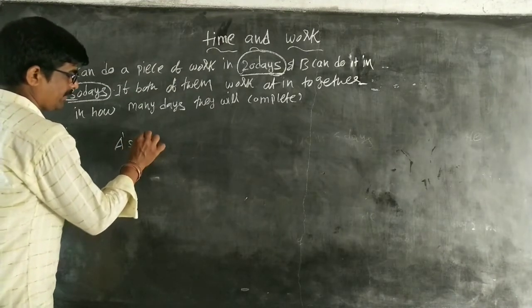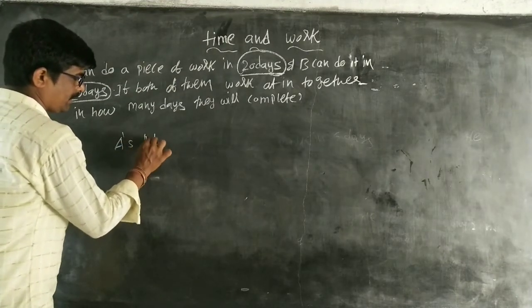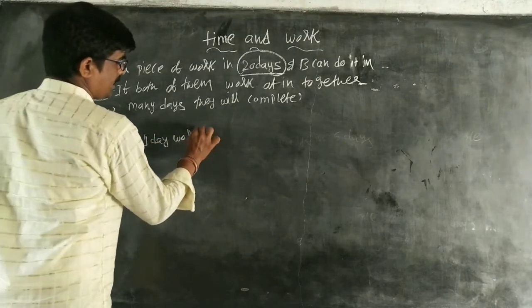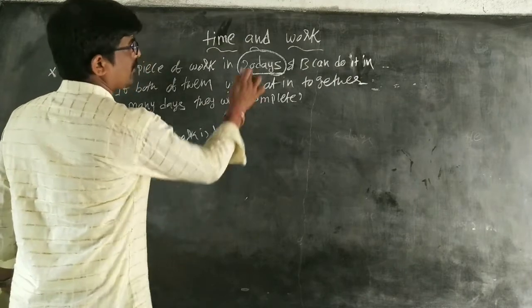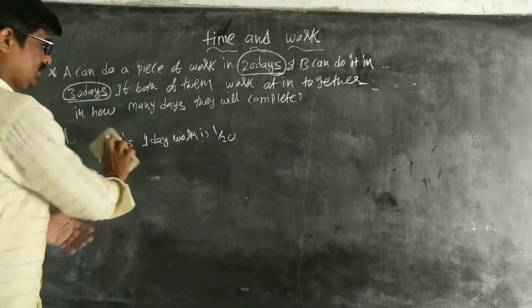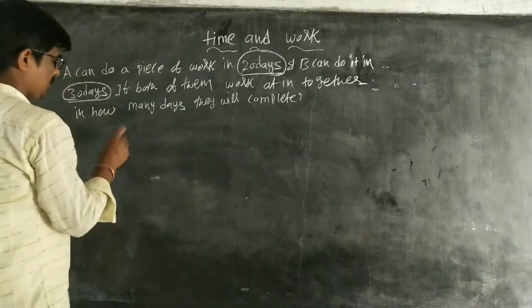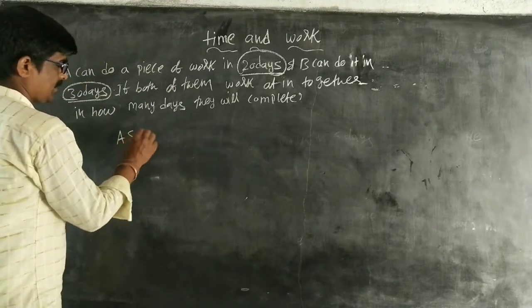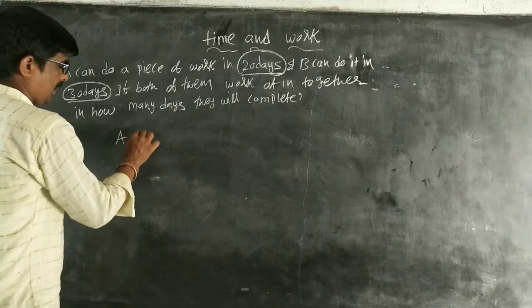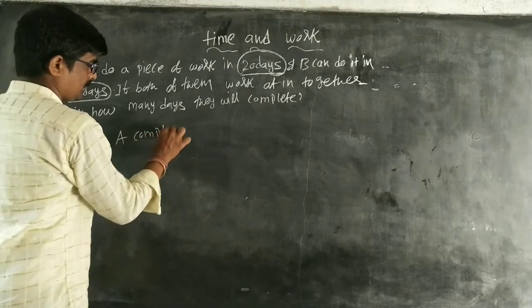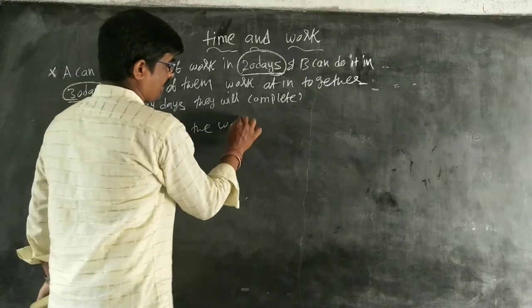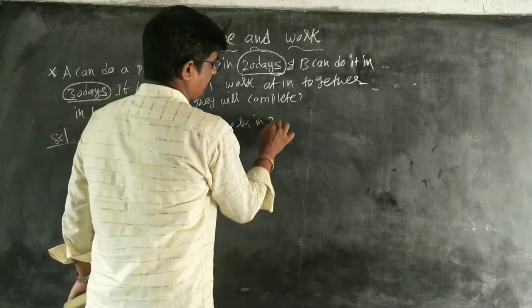What I am writing is 1 day work. A's 1 day work is 1 by 20. What does it mean? A completes the work in 20 days.